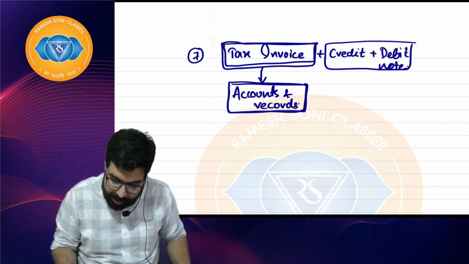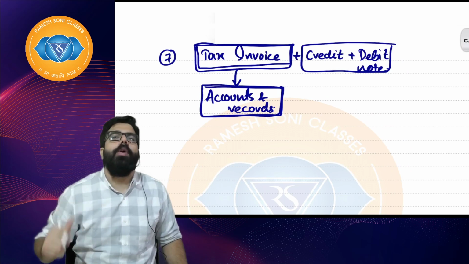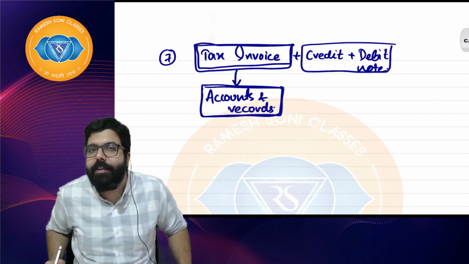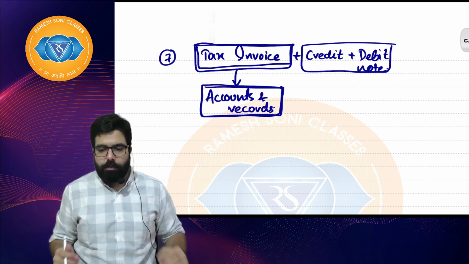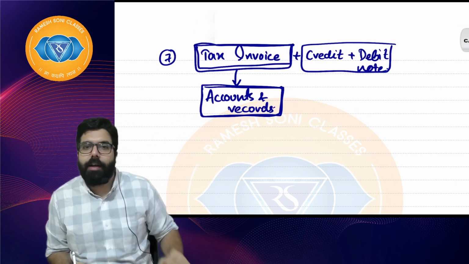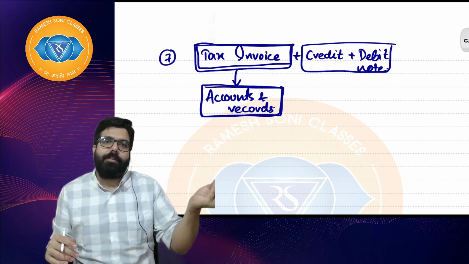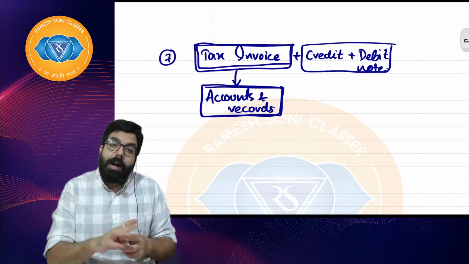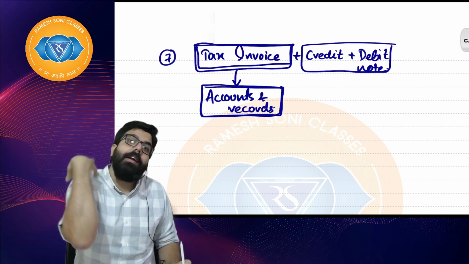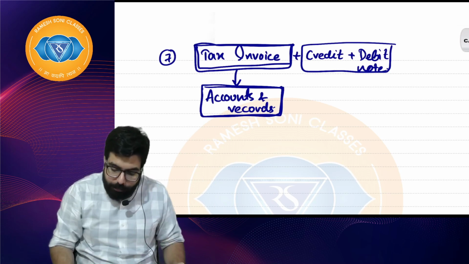I hope everyone is clear. So, once I go ahead and maintain my accounts, the next step is, government is telling, Ramesh, what are you waiting? Now, you will go ahead and say, I have issued him the tax invoice. I have maintained all my accounts. Now, I will have to go ahead and issue him an e-way bill, right, everyone? I'll have to send him.